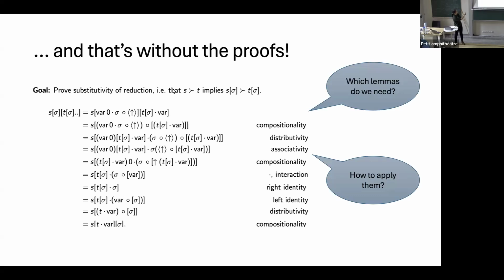This would be one example of a proof where we would simply want to prove substitutivity of reduction, so that if S evaluates to T, then S with sigma substituted evaluates to T with sigma substituted.